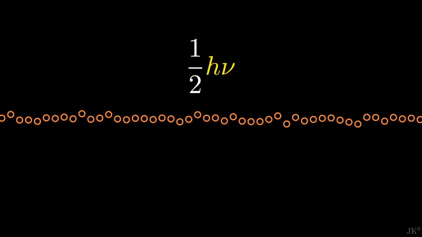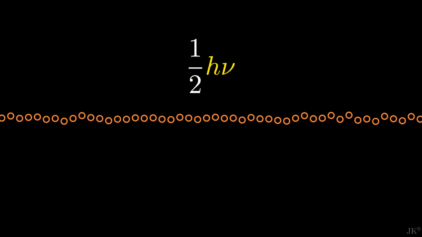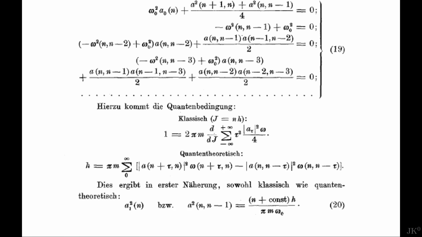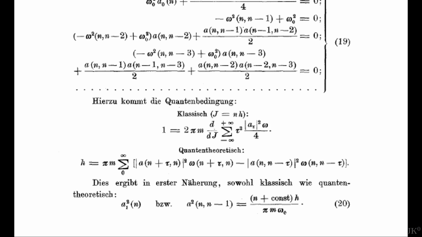By the end of this video, we will discover how the famous zero-point energy appears in Heisenberg's theory and an early draft of what later became the uncertainty principle. In this step-by-step guide, I will show you all the details so you can also enjoy the beauty of this groundbreaking paper. This video is divided into 3 parts.